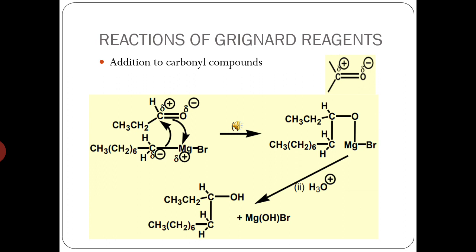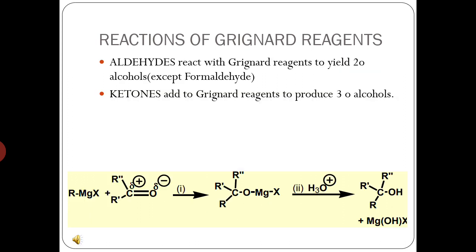What type of alcohol is it? It is a secondary alcohol, because the carbon is attached to two carbon chains. One side of the chain is CH3CH2, and the other is a long chain. So this is how the aldehyde is converted to secondary alcohol by using the Grignard reagent. The aldehyde reacts with the Grignard reagent to yield secondary alcohol except formaldehyde, because when formaldehyde reacts with the Grignard reagent, it gives a primary alcohol.